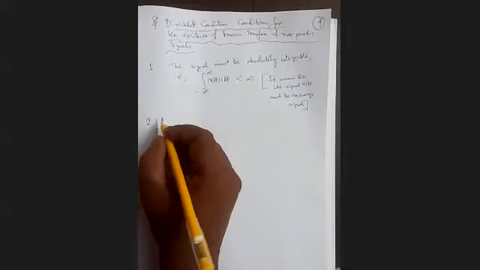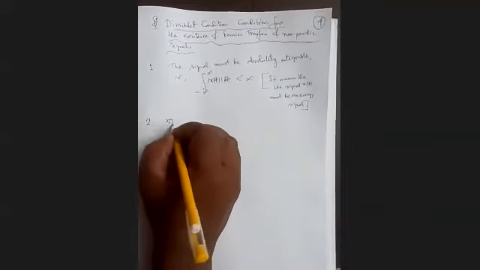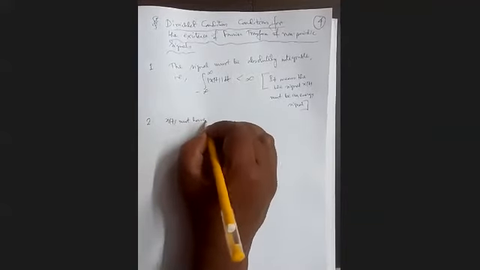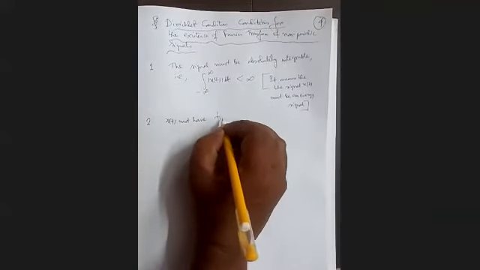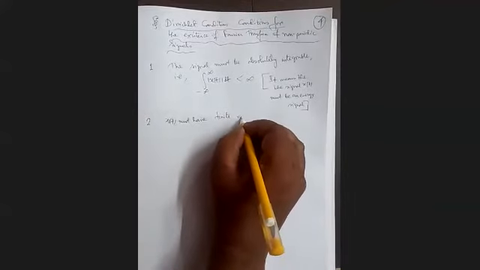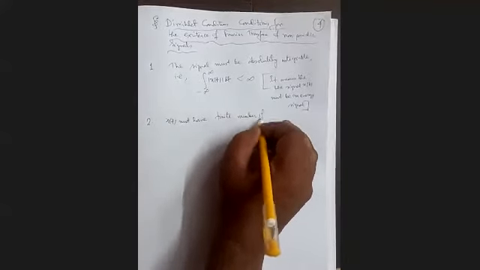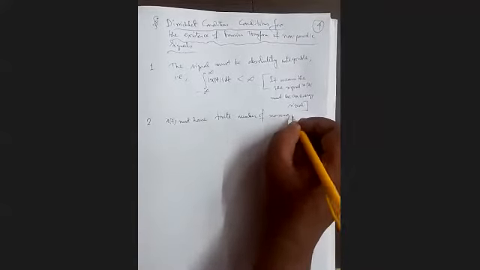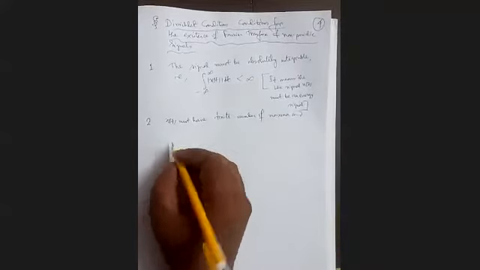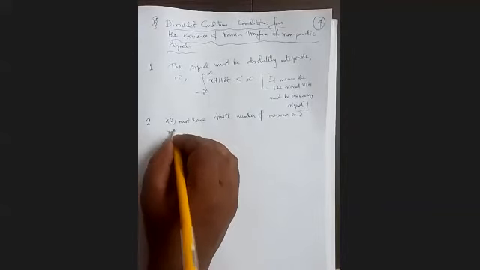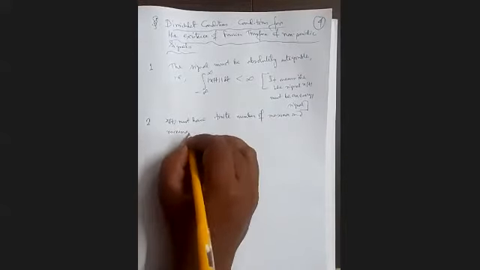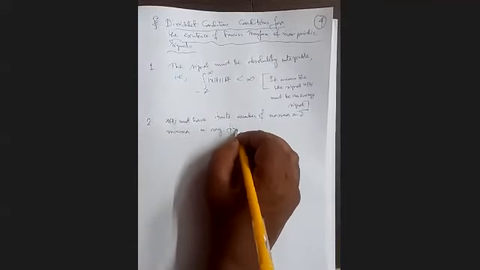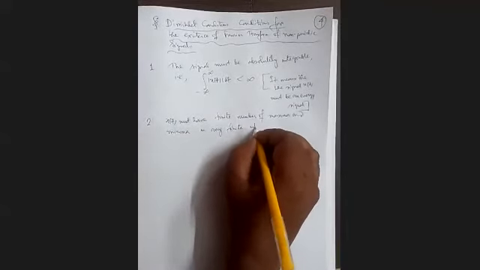Now condition number 2: x(t) must have a finite number of maxima and minima in any finite interval.